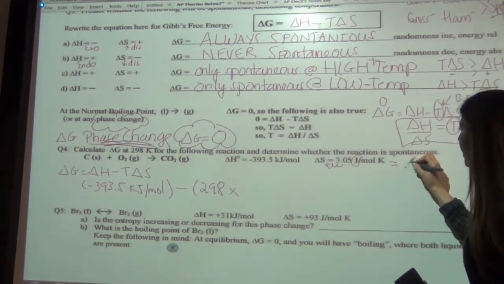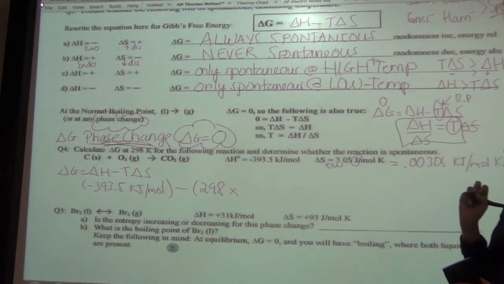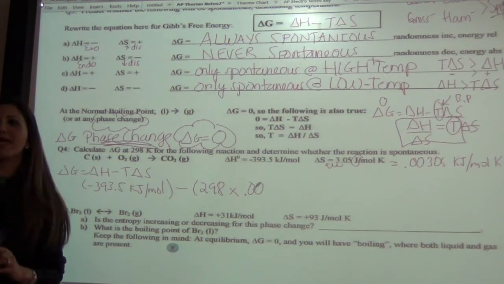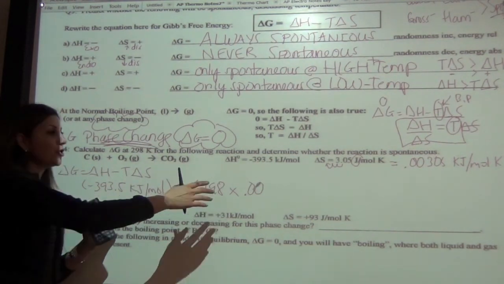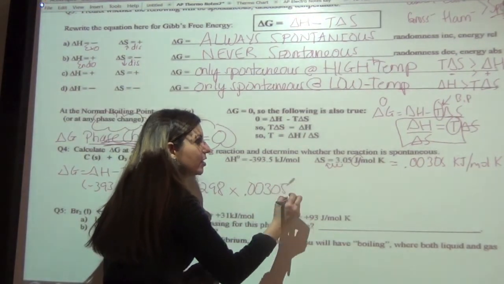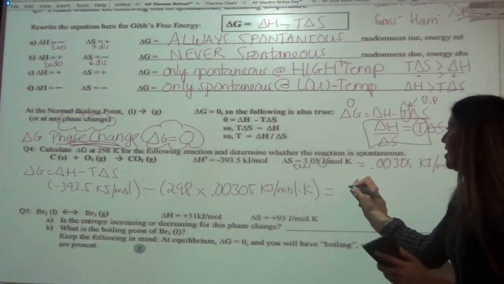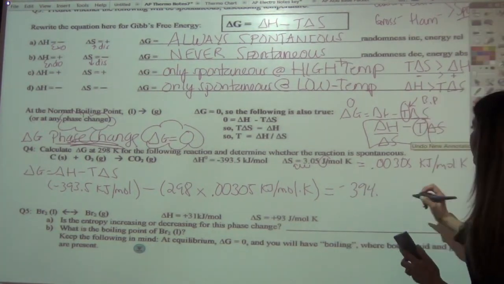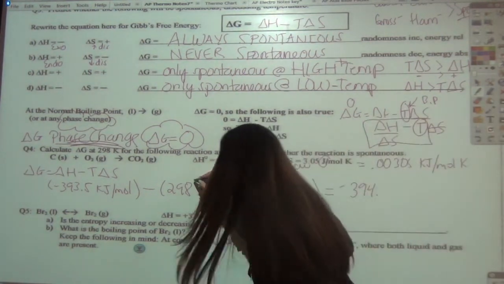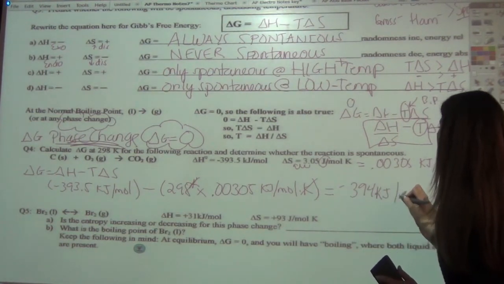And right here, I'm just going to do it in the beginning. I'm going to write 0.00305 kilojoules per mole Kelvin. So that's what we're going to write down in here. You cannot change it after. You cannot do it after you've already done this calculation. You have to do it before you subtract. Otherwise, your order of operations is all wrong. So that's kilojoules per mole Kelvin. Go ahead and plug this into your calculator, and we should get negative 394. Stop right at 394, and our unit is what? Kilojoules per mole. Awesome. I forgot, this was Kelvin, so our Kelvin cancels out. Our temperature cancels out, so we end up with kilojoules per mole.